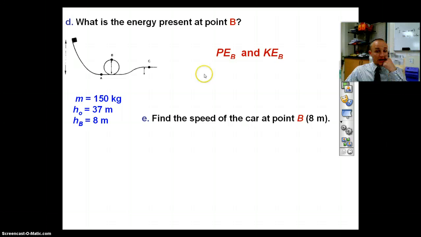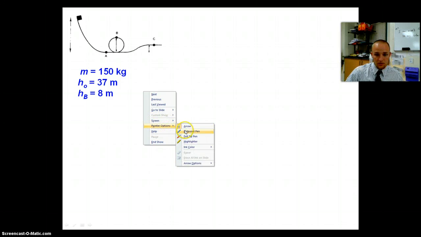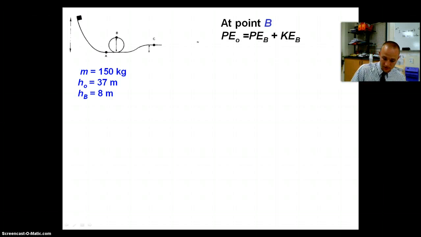Okay, good job. And now we're asked to find the speed of the car at point B. Pretty simple problem. May not seem like it, but here we go. So we're looking at point B. We know that at point B we have a height of 8 meters and an initial height of 37 meters. So we know that at point B we have potential plus kinetic energy.